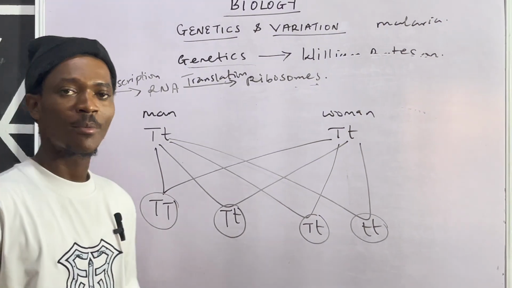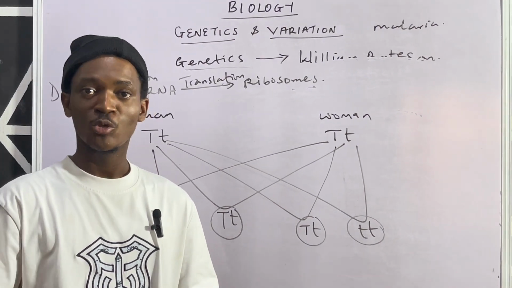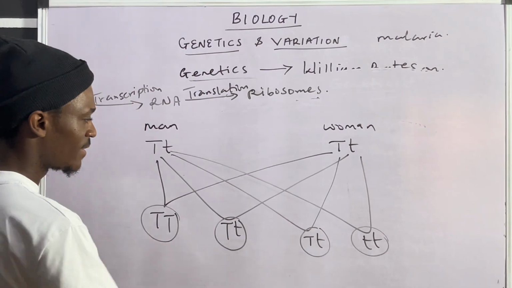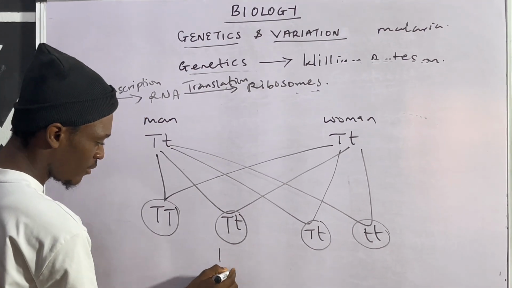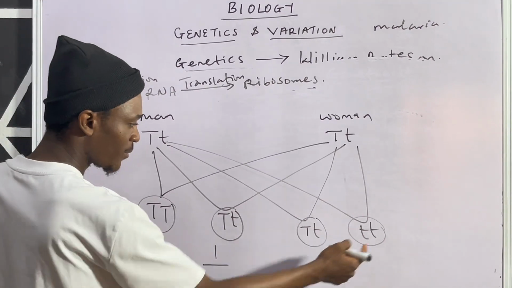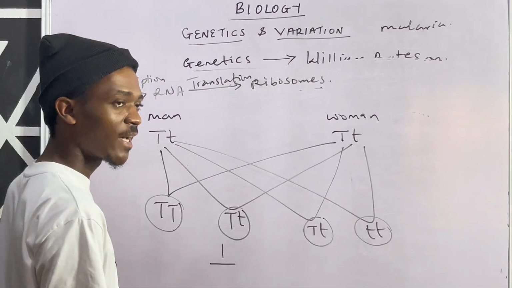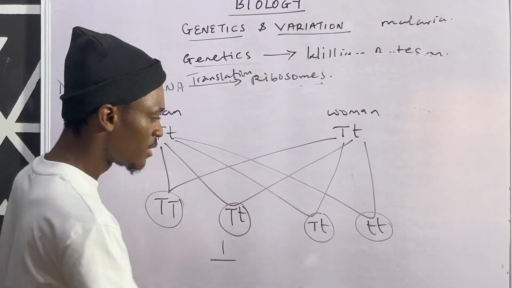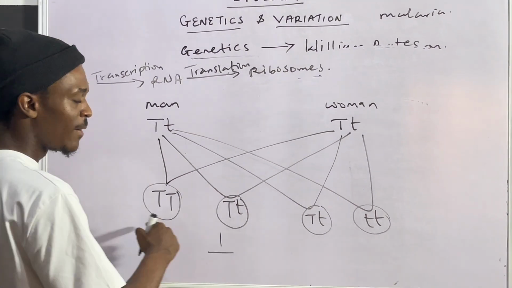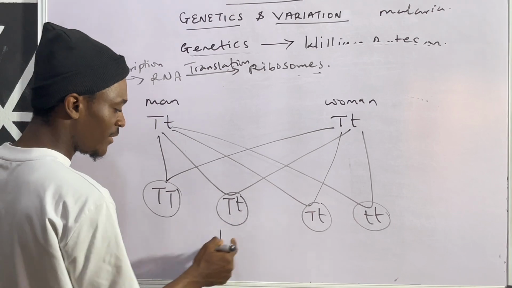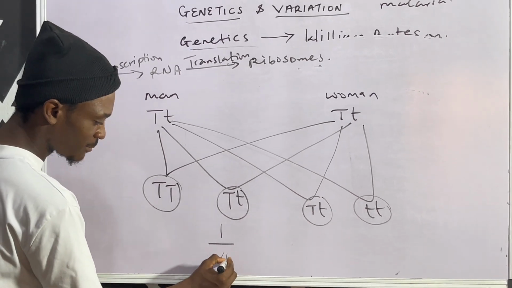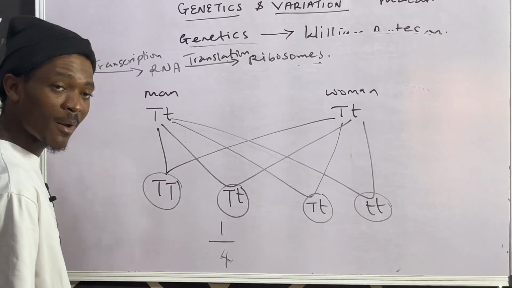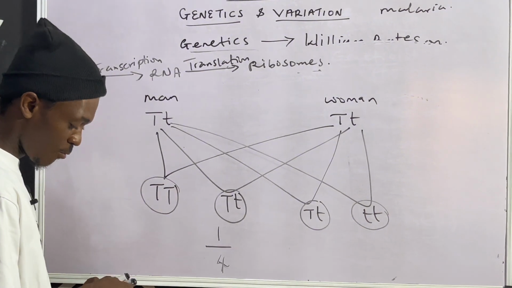So what's the probability of having a child to be short? It is this guy, which is 1 over 4. Probability is number of required outcomes over number of possible outcomes. This is the only short, so out of 4 children, you'll be having 1 over 4. That is the probability of having a short child, 1 over 4.